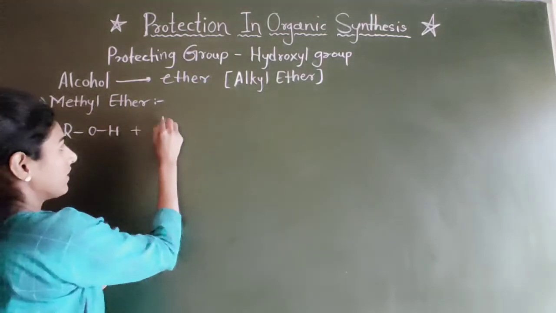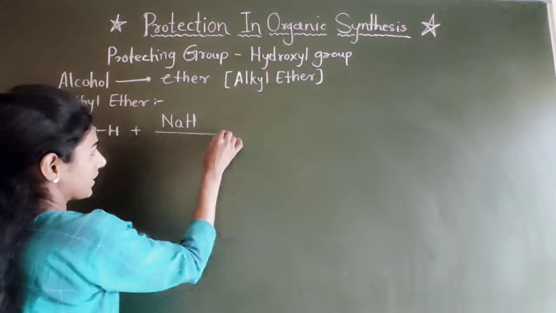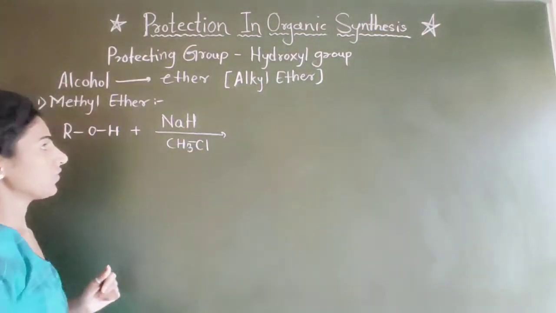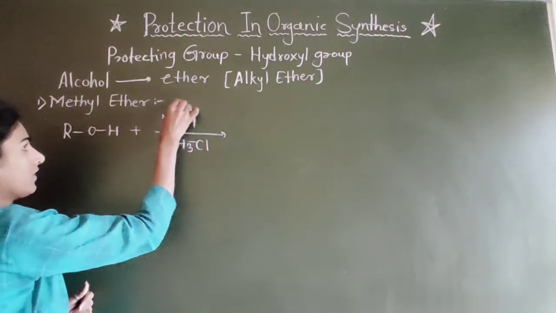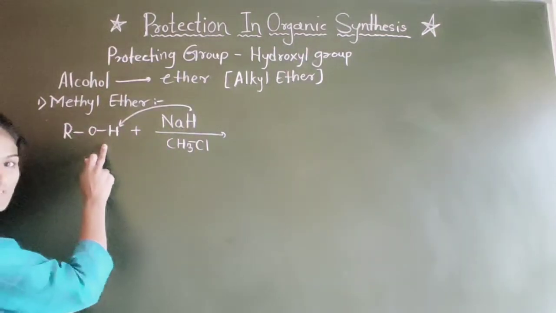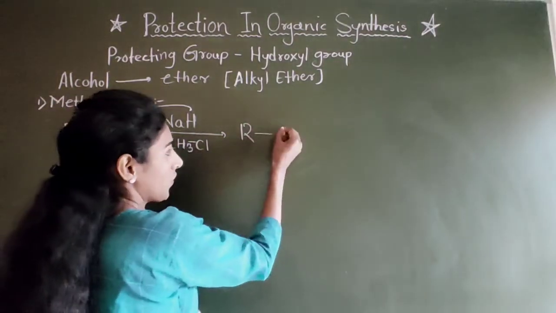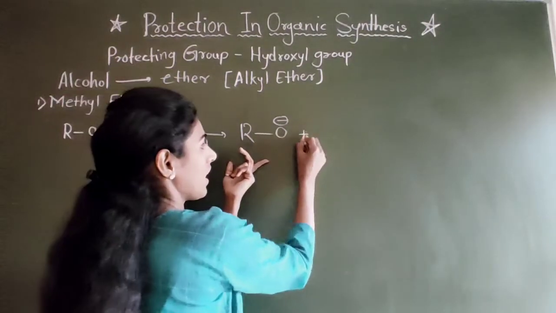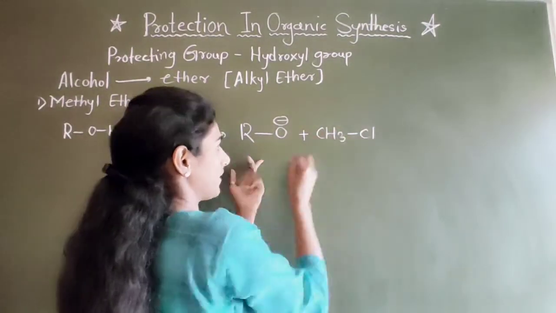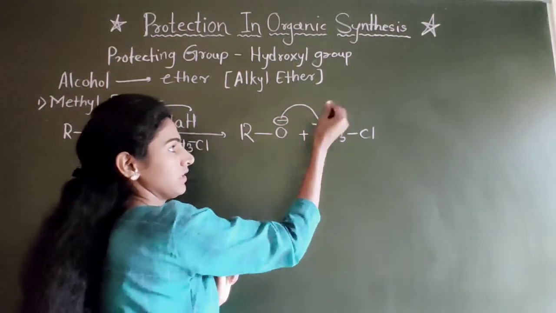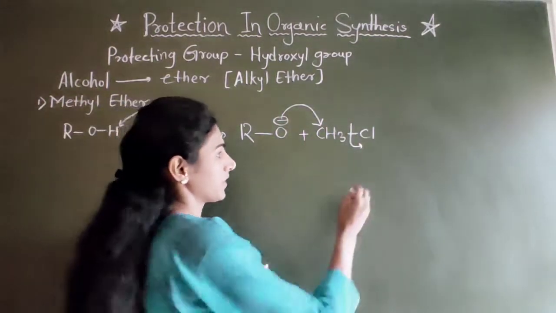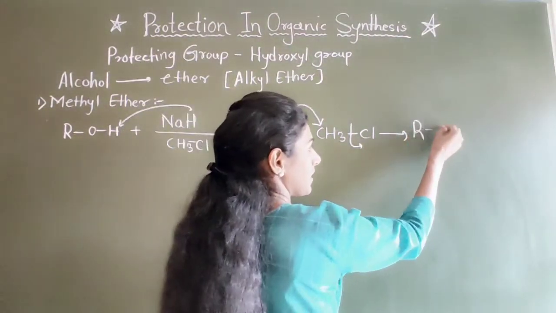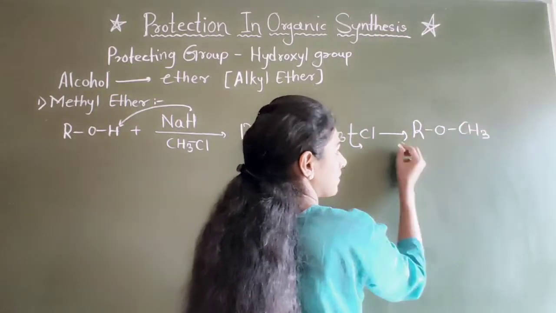ROH, and we add NaH into it along with CH3Cl. So what will happen? This hydride will abstract this hydrogen proton and it becomes RO minus. So this RO minus will attach over this methyl chloride. This methyl chloride will give CH3 and Cl will depart, forming ROCH3. ROCH3 means here is a formation of methyl ether.